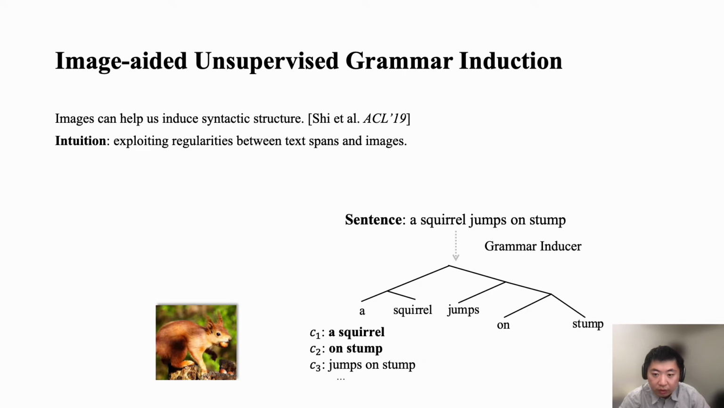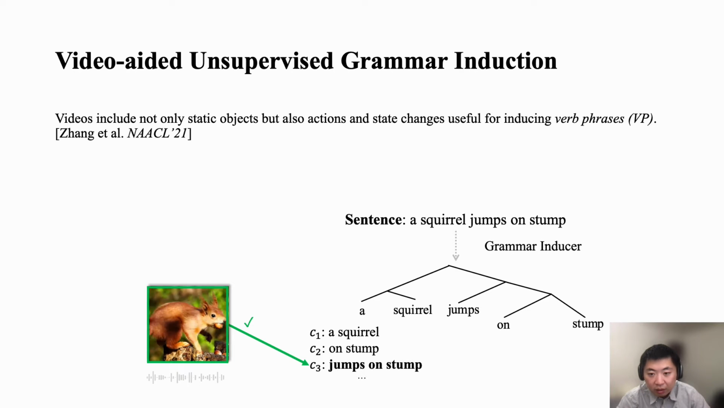Recent approaches find that images can help unsupervised grammar induction. The intuition here is to exploit the regularities between text spans and images. However, when we consider a verb phrase such as jump and stomp, static images do not contain such dynamic change or object. Therefore, images may not benefit verb phrases. Our earlier work shows that using video can further improve grammar induction methods. Videos include not only static objects but also actions and state changes useful for inducing verb phrases.